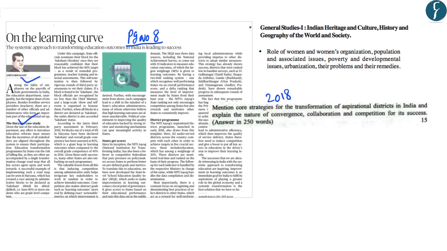Now, this can form a part of General Studies Paper 1 as well as General Studies Paper 2, as it touches the aspects of competitive federalism. However, in the year 2018, a question was asked in the mains examination in GS Paper 1. This was related to the topic developmental issues, and the question was related to the aspirational district program in India. So let us try to understand the details which have been highlighted by this article.